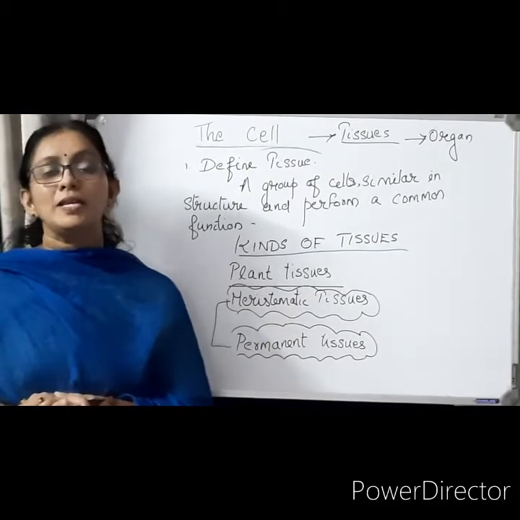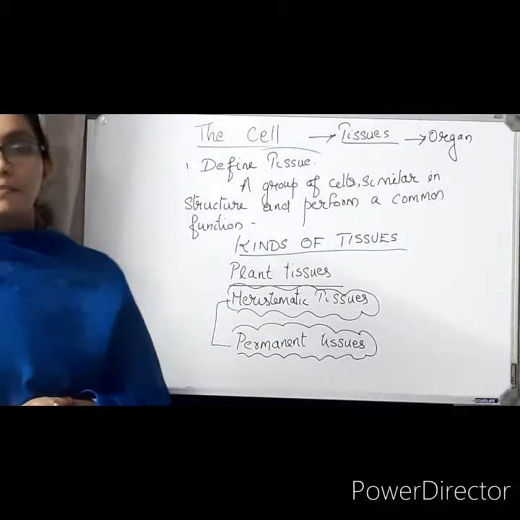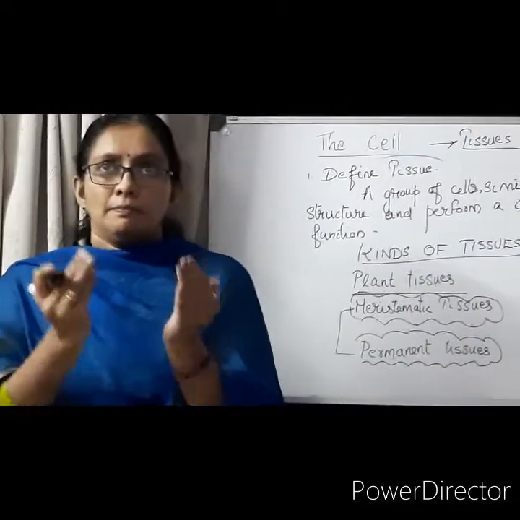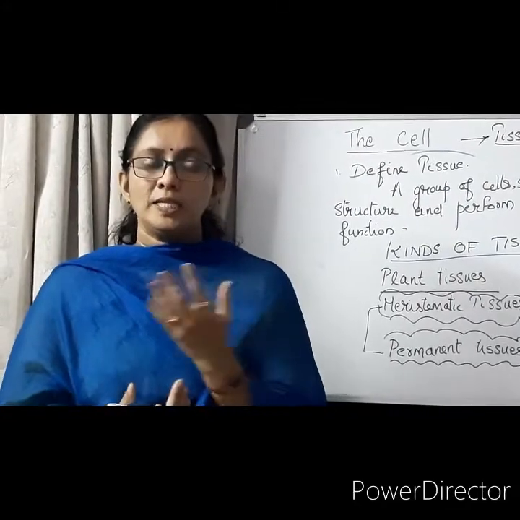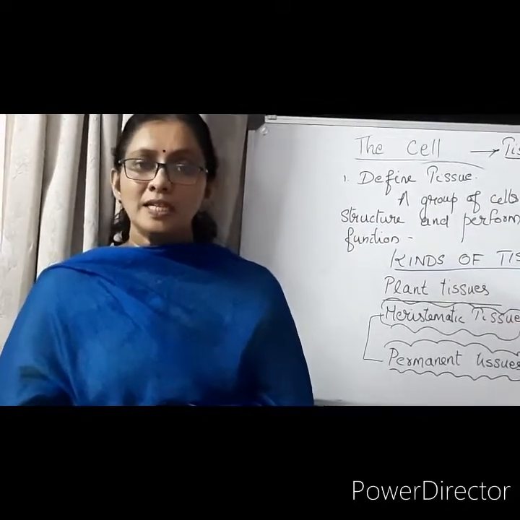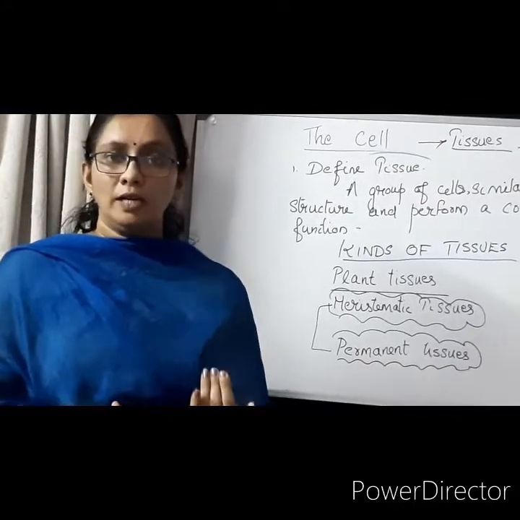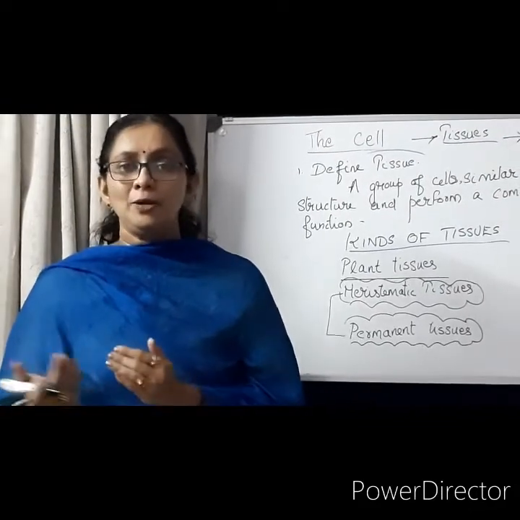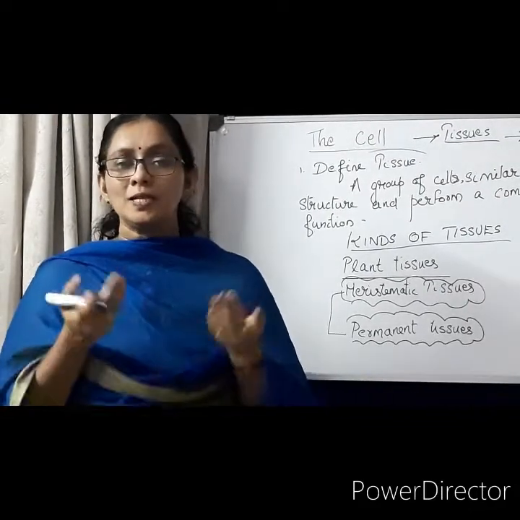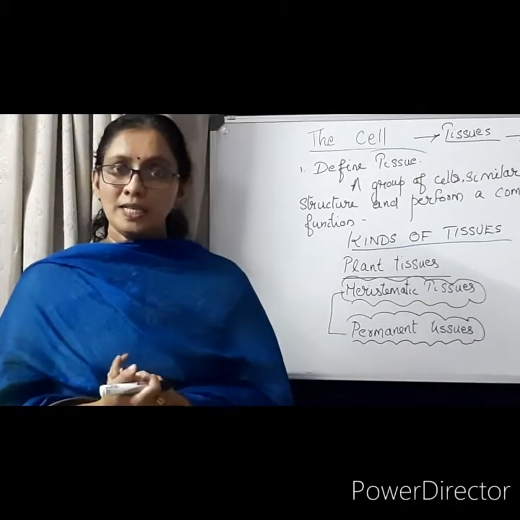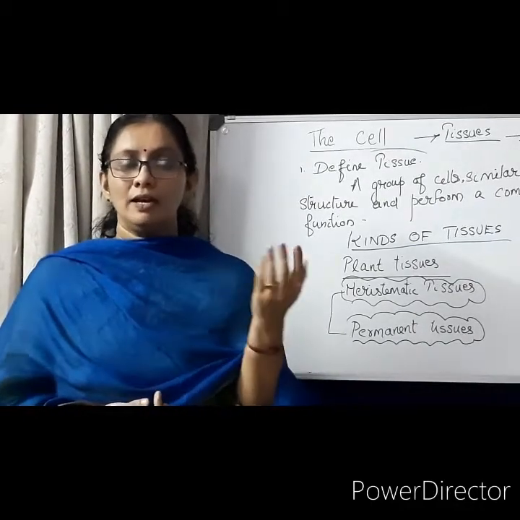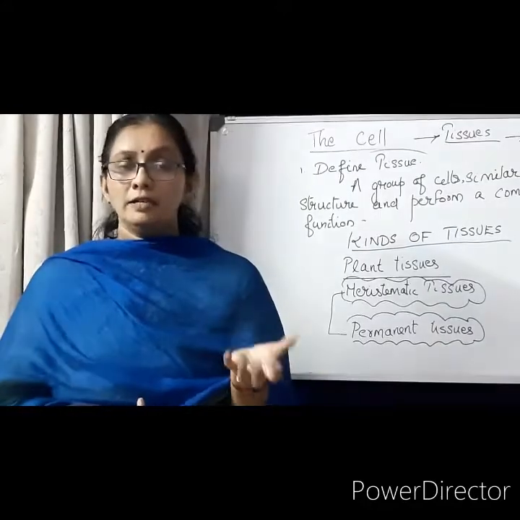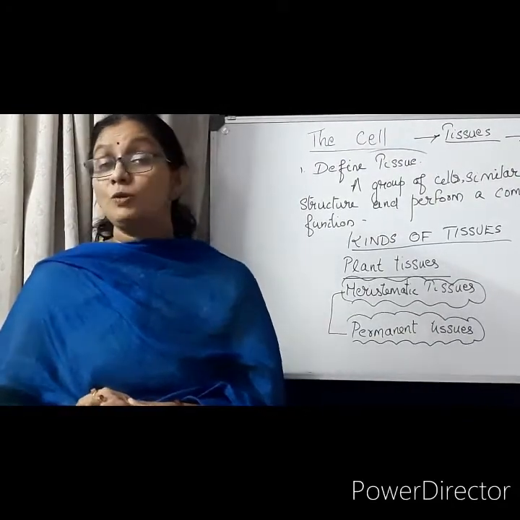What is meant by meristematic tissues? When we sow seeds, or when we plant some seedlings into the ground, we can see that the plants, after getting water, air, and temperature, start growing. For example, during the rainy season, you can see so many plants growing much faster. So what is the reason? They are getting water from outside, a low temperature, and the air, every requirement. So they are able to grow fast.